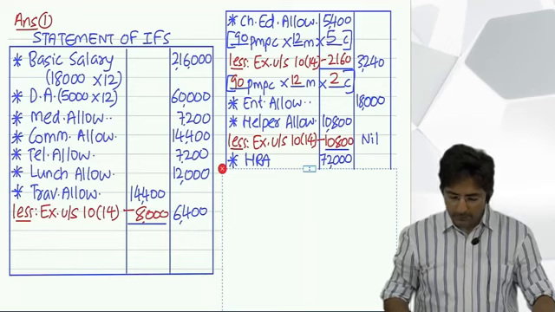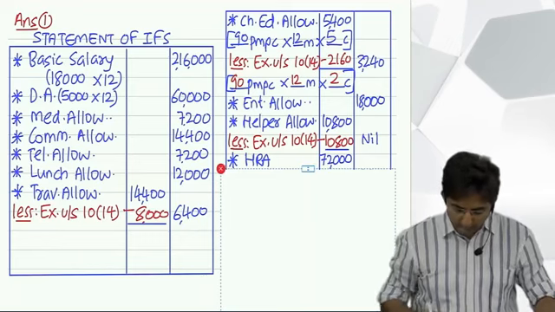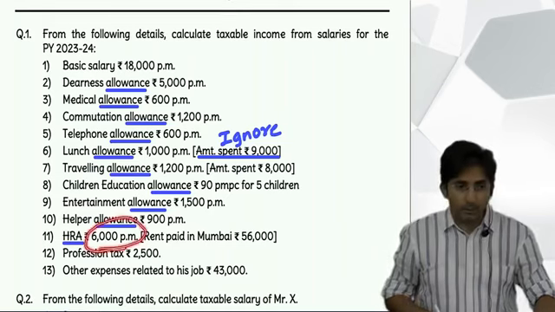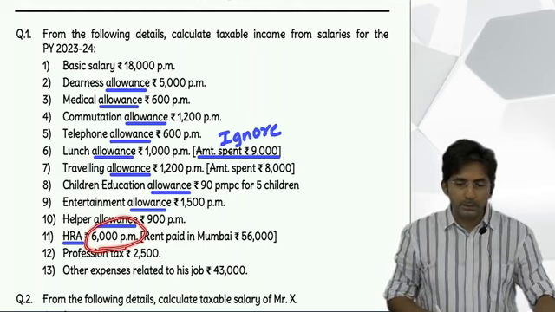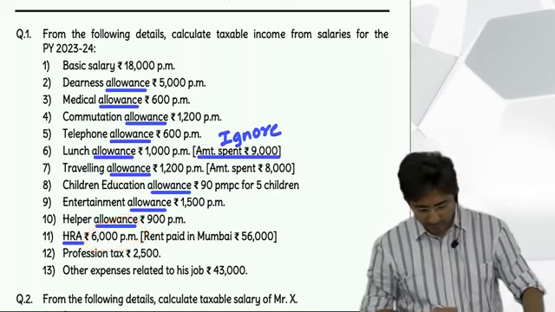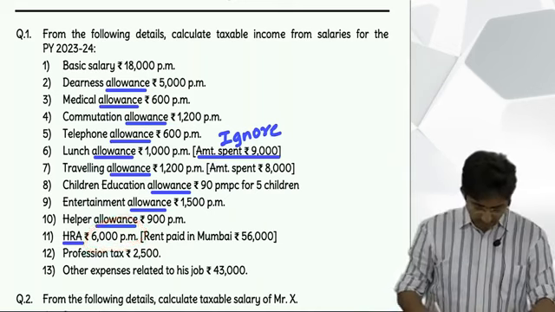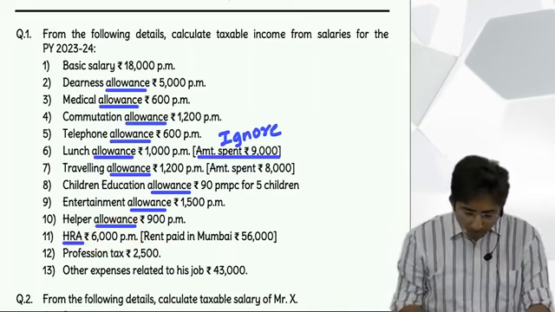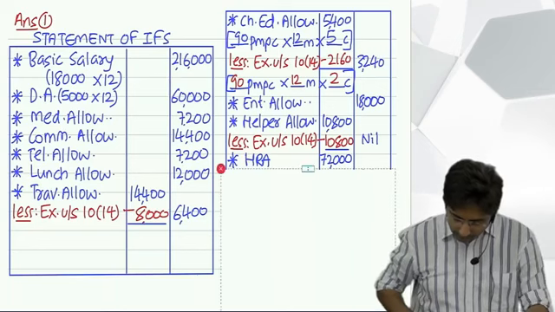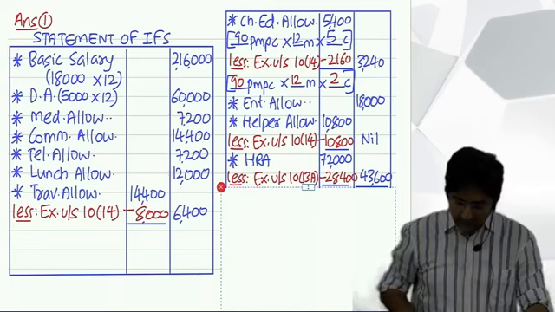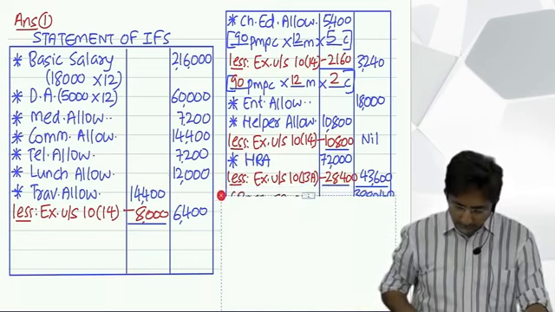HRA, what was the amount? 6,000 per month. So multiply by 12. You show the multiplication in the bracket: 6,000 multiplied by 12 comes to 72,000. And then see what I have written: less, exempt under section 10(13A).